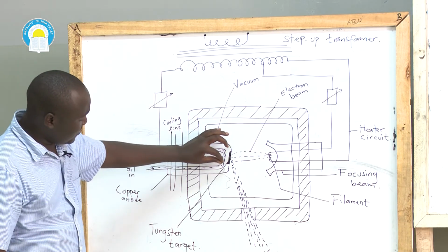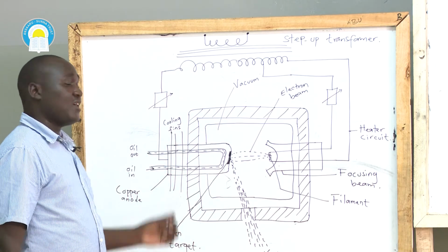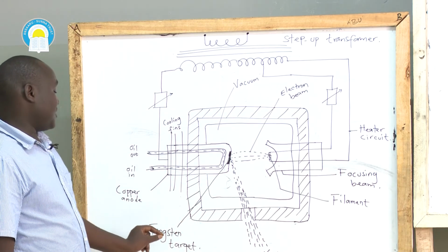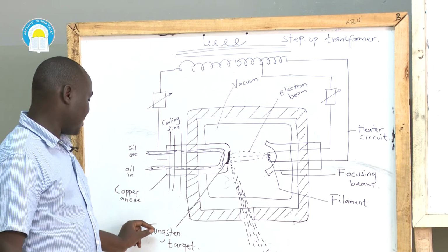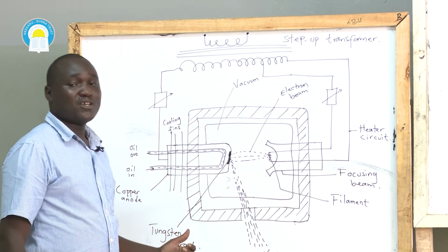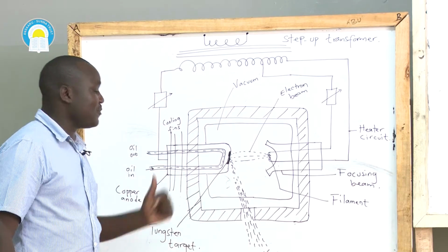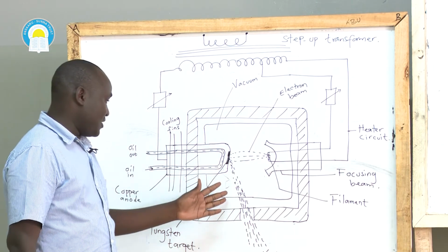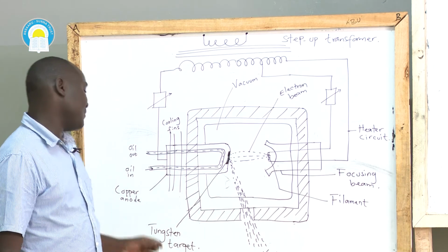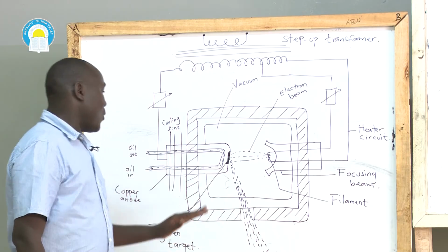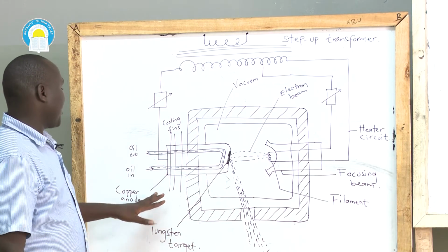Now, why do we use tungsten instead of any other type of metal? This is because the target here is made of tungsten, and tungsten has a high melting point. So in as much as 99.5% of the kinetic energy is converted to thermal or heat energy, tungsten still cannot melt easily. Now, why is it embedded in the copper?